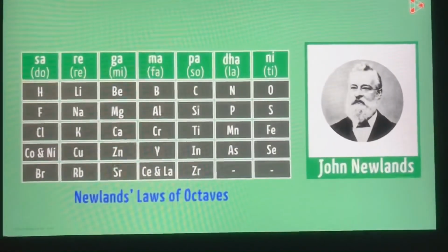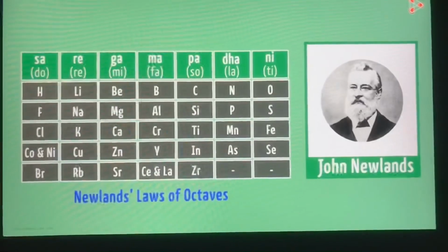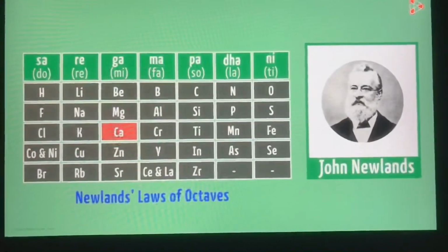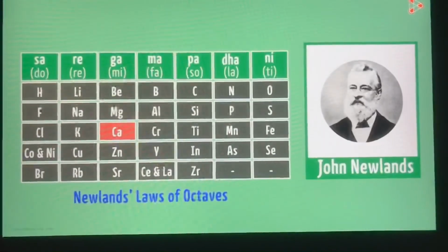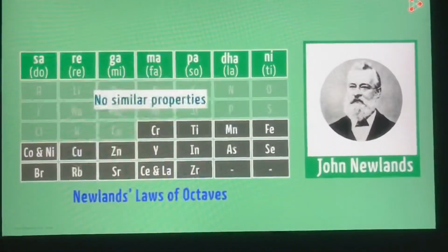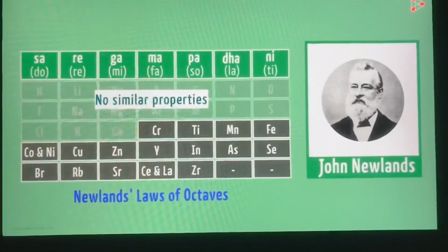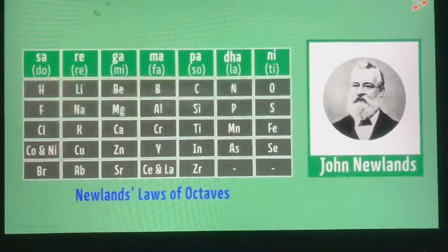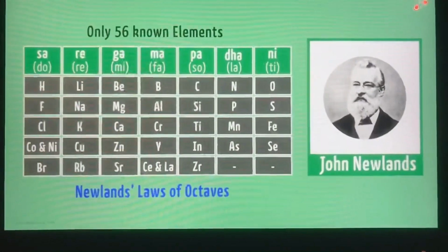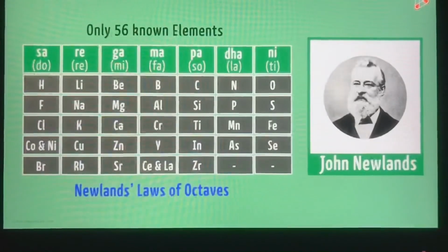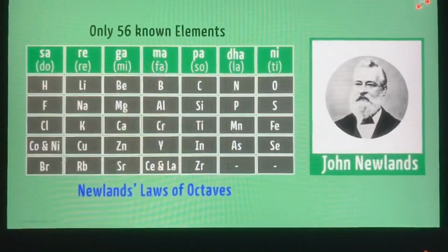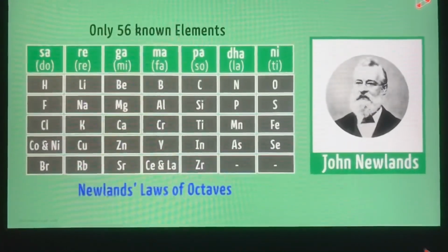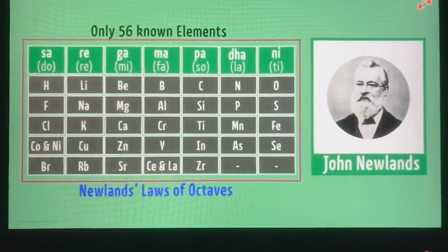Although the arrangement pattern was quite good, it was valid only until calcium and not applicable to elements after that. After calcium, every 8th element did not have properties similar to the first. By that time, there were only 56 elements known. Newland assumed that more elements would not be discovered in the future. Many elements were of course discovered later, but did not have properties that could fit in the system in any possible way.